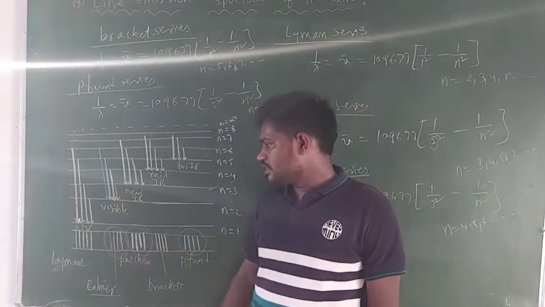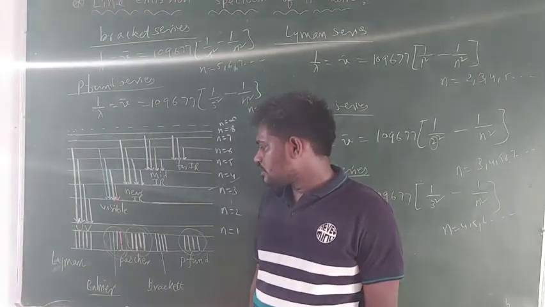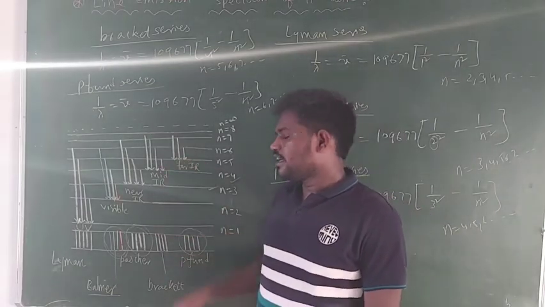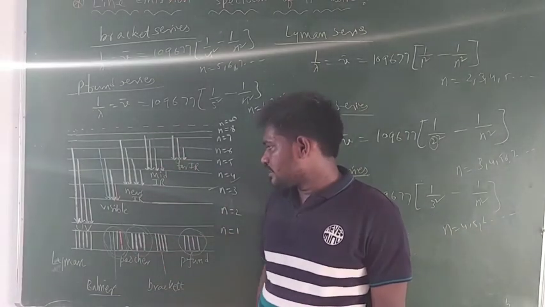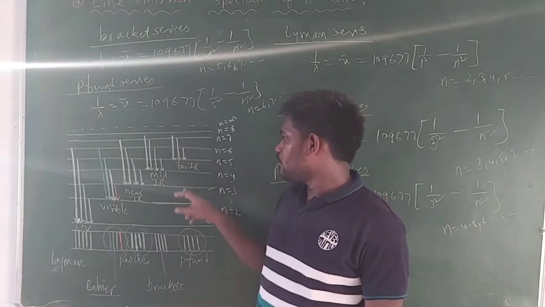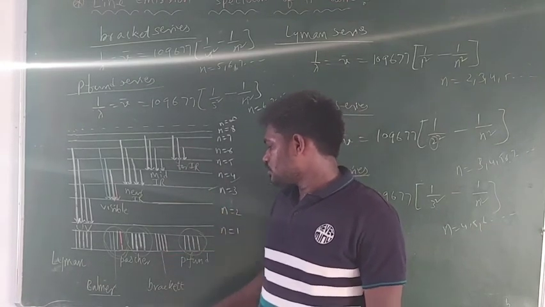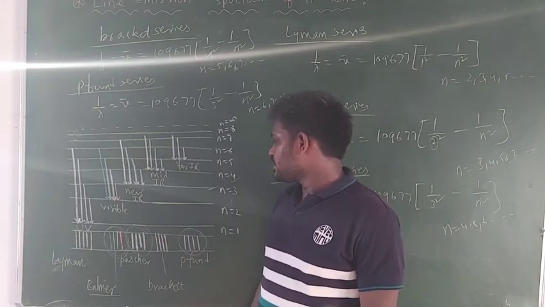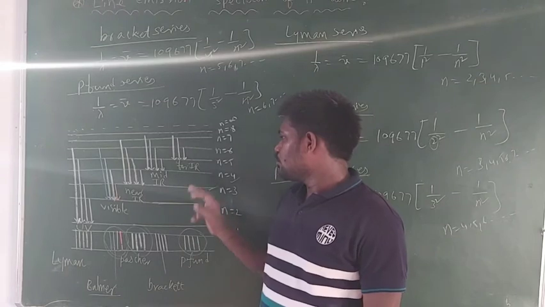Here, Balmer series: spectral lines in the Balmer series are formed during the de-excitation of electron from higher orbit to second orbit. And the next one, Paschen. Here spectral lines are formed during the de-excitation of electron from higher orbit to third orbit. And the fourth series, Brackett. So these lines are formed during the de-excitation of electron from higher orbit to fourth orbit.